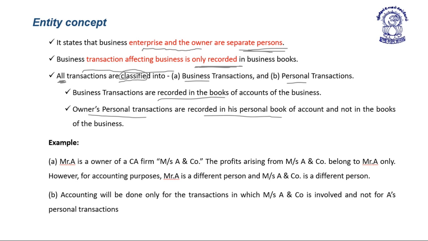So friends, under entity concept, we saw that the business enterprise and the owner are separate persons. All the transactions affecting the business are only recorded in the books of account. Therefore, we need to classify all the transactions into business transactions and personal transactions. Business transactions are recorded in the books of account of the business, whereas the owner's personal transactions are recorded in his personal books of account and not in the books of the business.